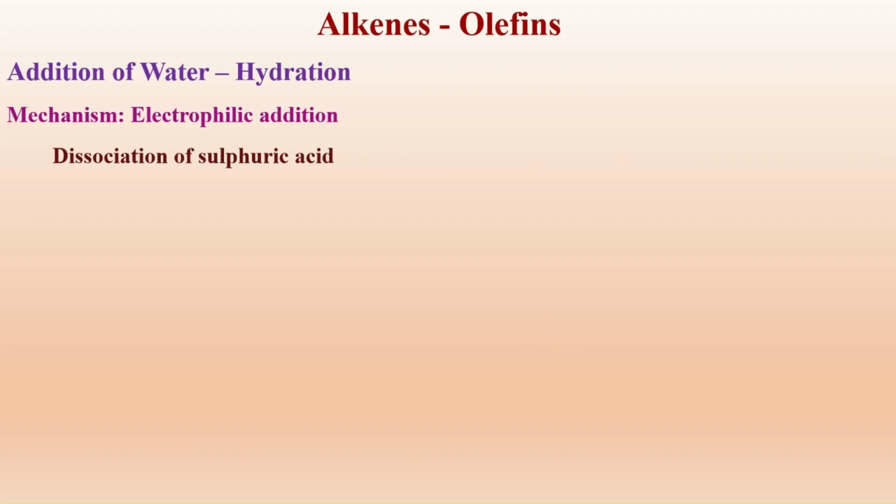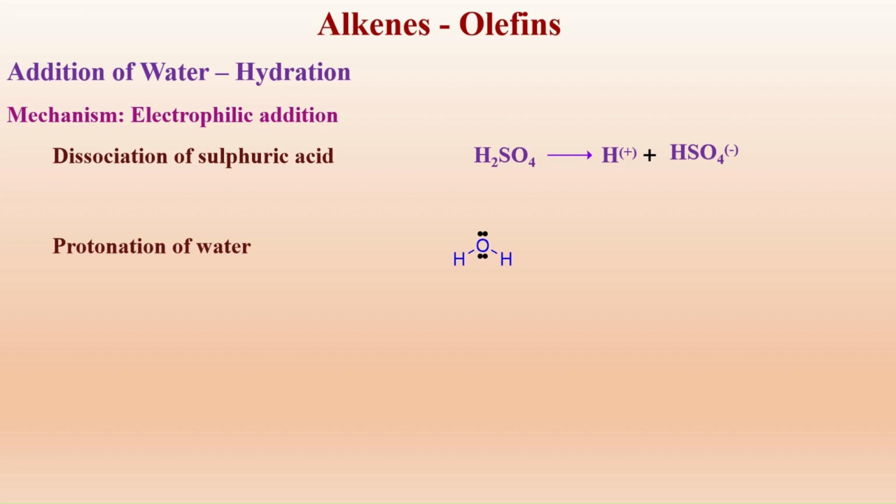Sulfuric acid, which we use, H2SO4, dissociates into H plus and HSO4 minus in the presence of water. This H plus and HSO4 minus are unstable. That's why, to gain stability, the H plus which is formed reacts with a water molecule.